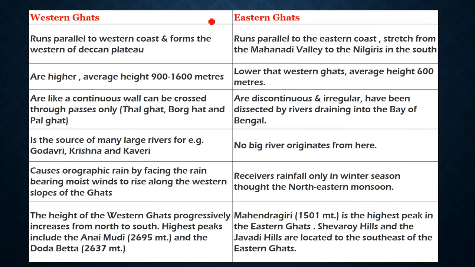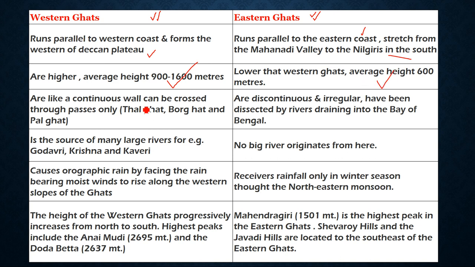So we will study the differences between the Western Ghats and the Eastern Ghats. This question is sometimes asked in the exam. Western Ghats run parallel to the western coast, that is the Arabian coast, and form the western edge of the Deccan Plateau. Eastern Ghats run parallel to the eastern coast, that is the Coromandel coast, stretching from the Mahanadi Valley to the Nilgiris in the south. The Western Ghats have a higher average height of 900 to 1600 meters. The Eastern Ghats are lower, with an average height of 600 meters.